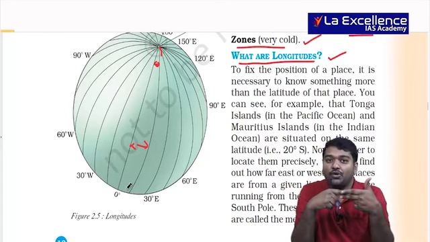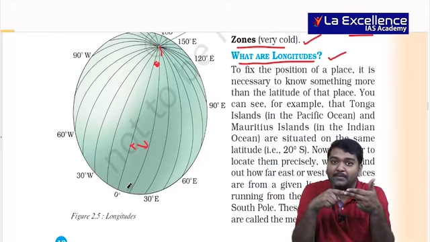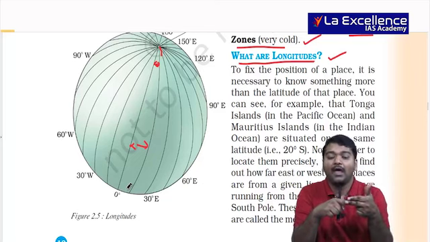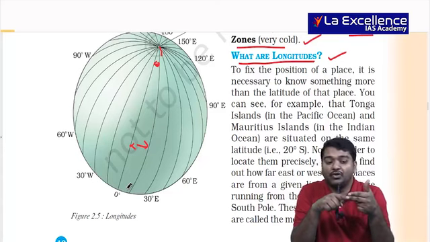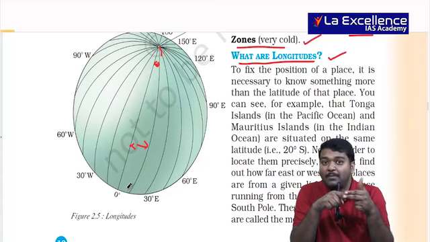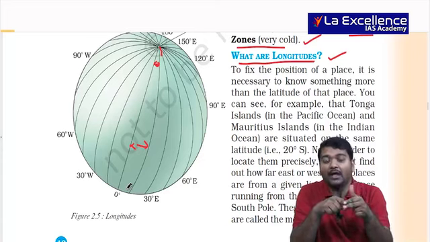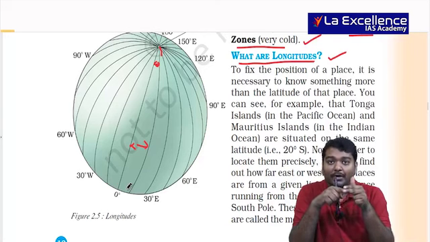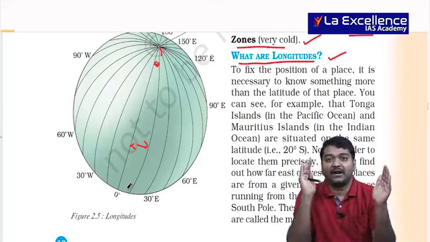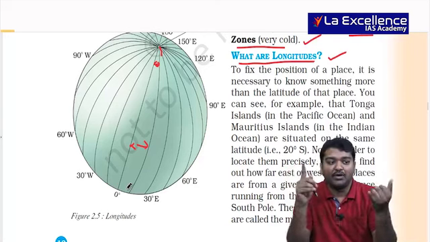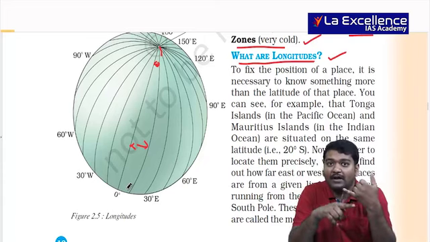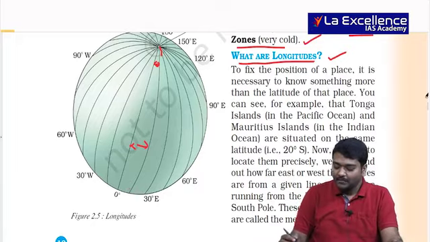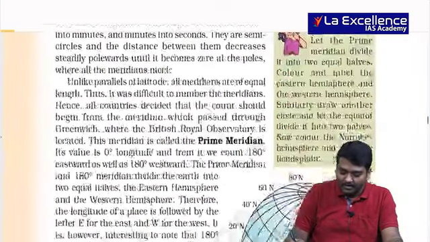And I have already told you with respect to the prime meridian, France and Britain were fighting for this prime meridian, and actually who got this? Britain got this. So now we see the 0 degree prime meridian passing through Britain. And the 0 degree usually divides the earth or globe into the western hemisphere and eastern hemisphere. This is important. Longitudes help us to calculate time. So timeline, and we have also seen the dateline, right? All these things are important for us.